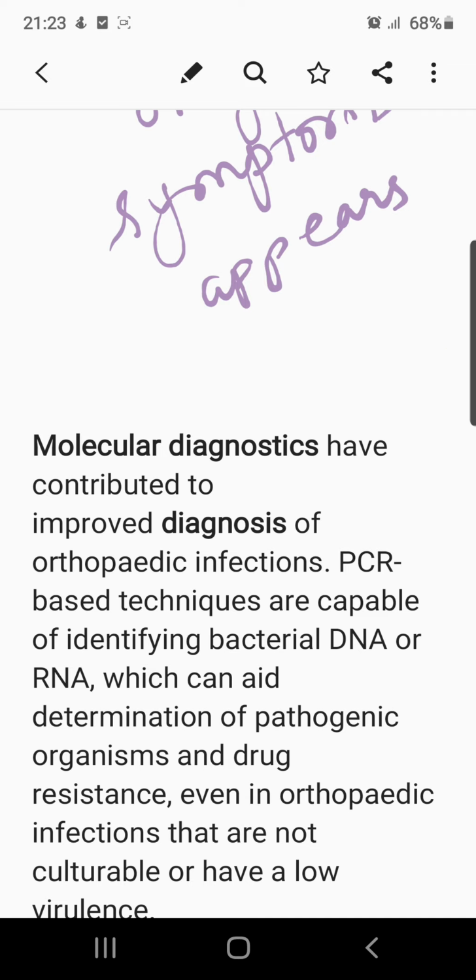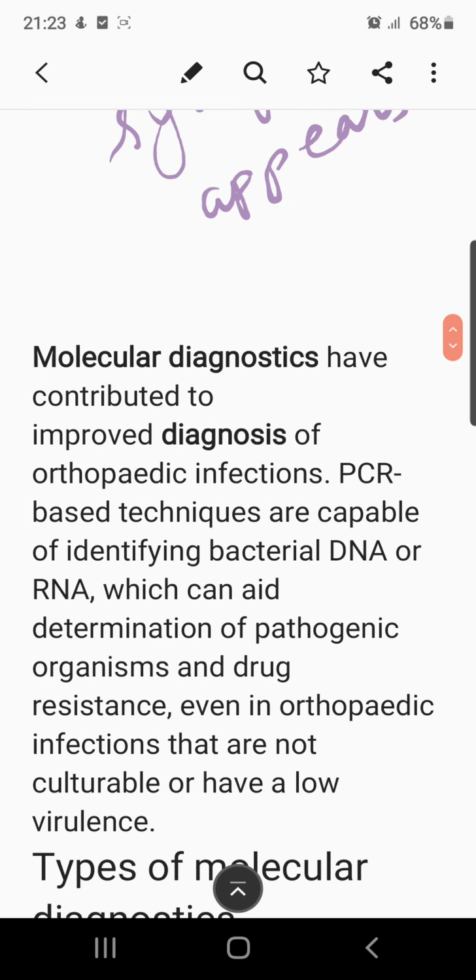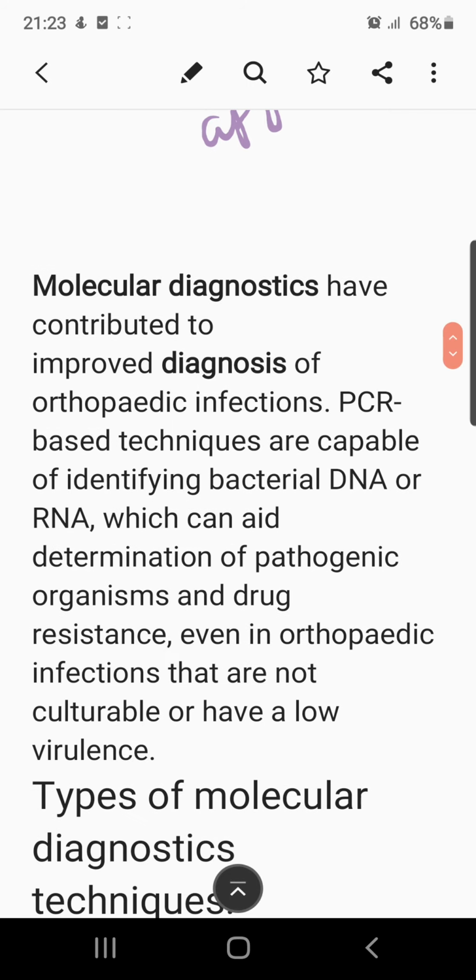PCR-based techniques can identify bacterial DNA or RNA, which can aid the determination of pathogenic organisms and drug resistance, even in orthopedic infections that are not culturable or have low virulence. So that very low potency can be easily identified and detected through molecular diagnostic methods.